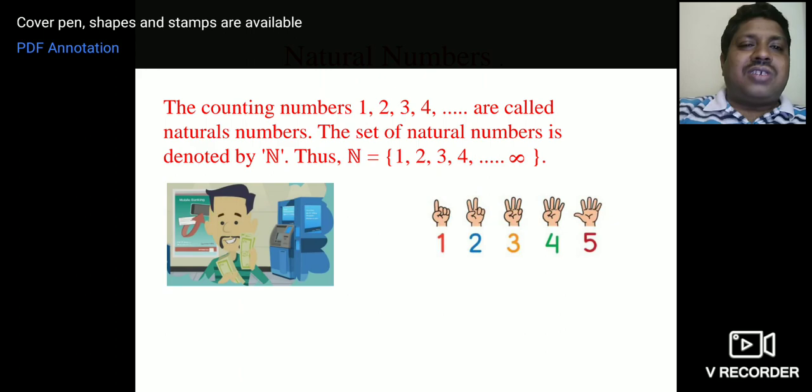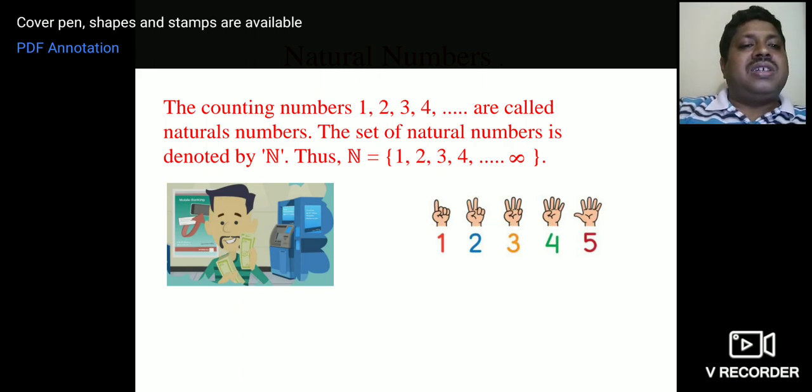Children, where do we use natural numbers? There are many instances you can give. I'm taking a bank incident. The cashier, he or she, what are they doing? They count the cash. That means they always start from 1, 2, 3, 4, 5, 6, like that. Any number of notes, they can count starting from 1. They never count as 0. So these are called natural numbers. Wherever you use counting, that is called natural numbers.